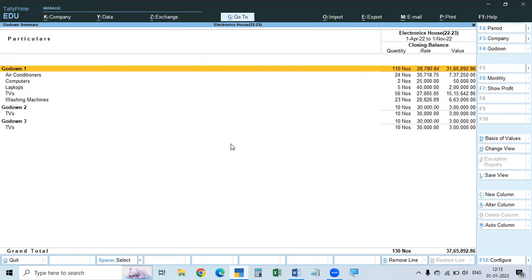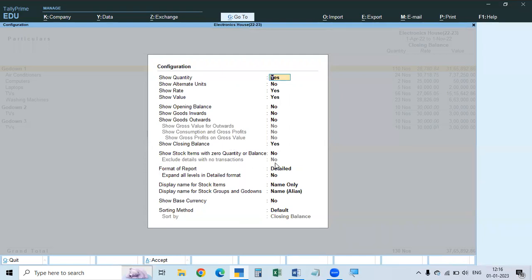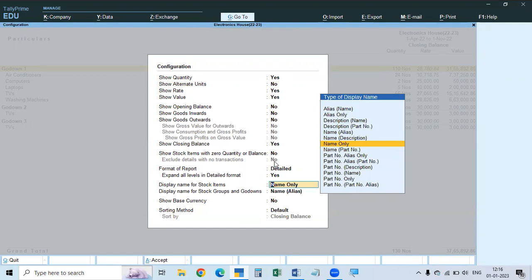In that case, go to F12, come down here. See, expand all levels in detailed format. All levels means main group, subgroup, stock item. These are all the levels, first level, second level. In all the levels, give the detailed report in detailed format. Make it yes. Then accept this.